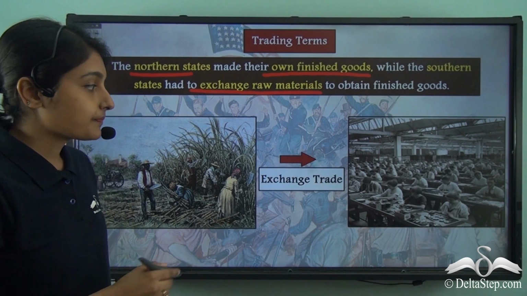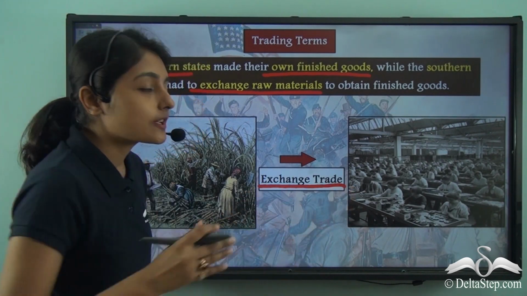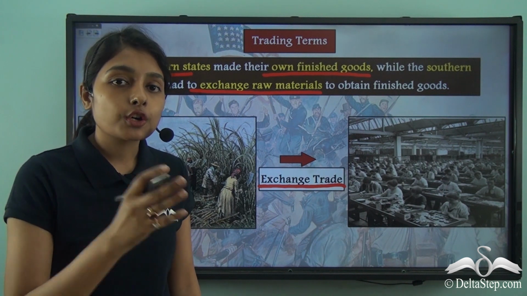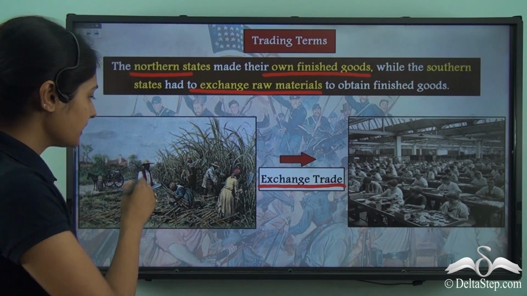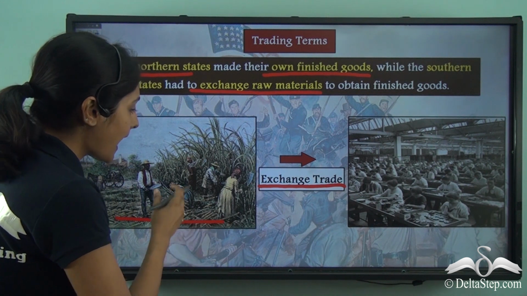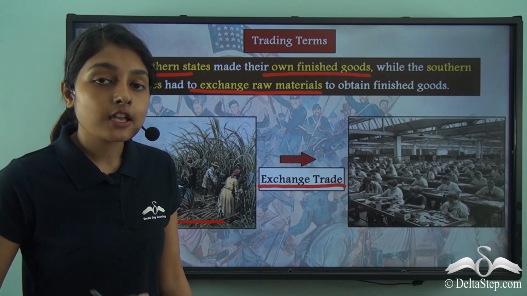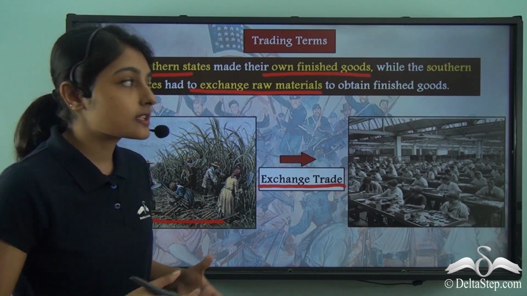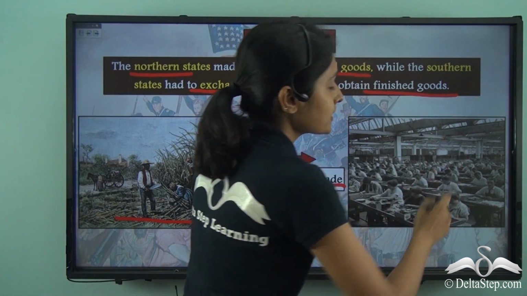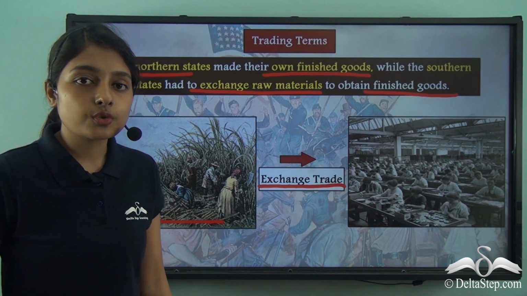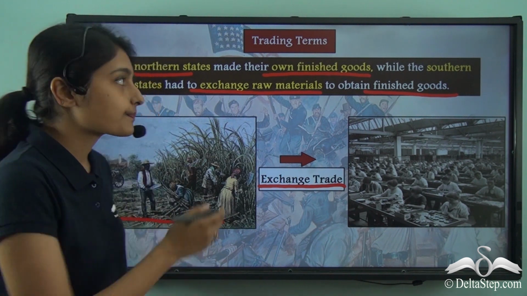In this way, exchange trade was being performed between the northern and the southern states. The plantation workers had to send these raw materials to the northern states where the various industries produced finished goods and traded those goods with other countries.